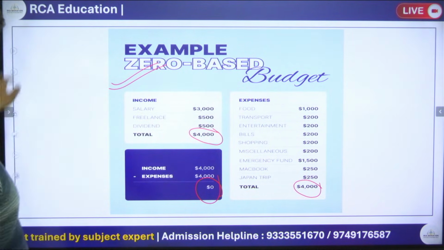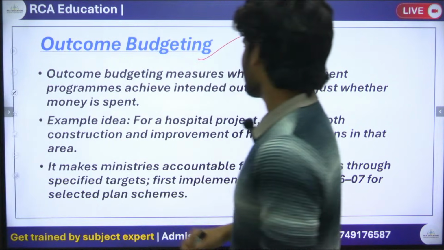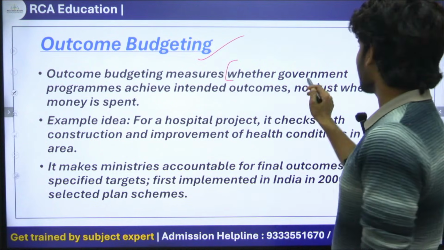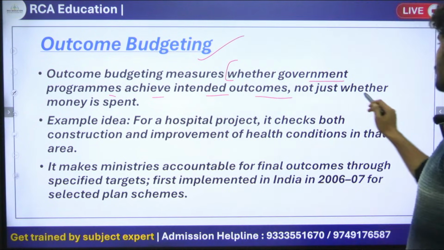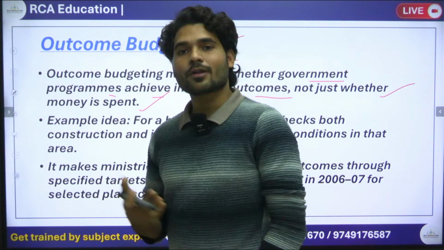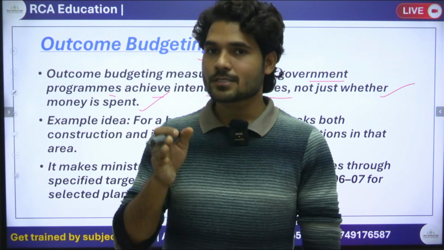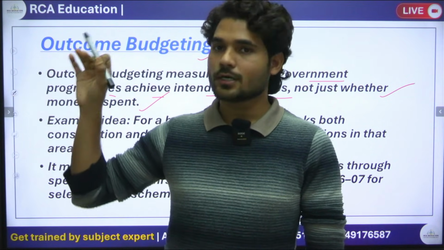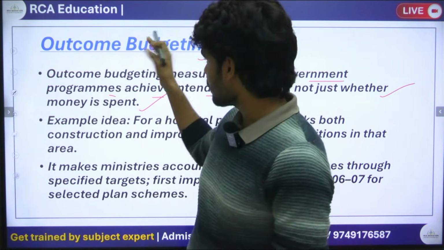Okay, next we have outcome budgeting. What is the meaning of outcome budgeting? Outcome budgeting means whether government programs achieve intended outcomes, not just whether money is spent. Whatever programs or schemes the government launched, the aim is whether the benefits will go to the desired or needy people or not. This is the motive of the outcome budget.